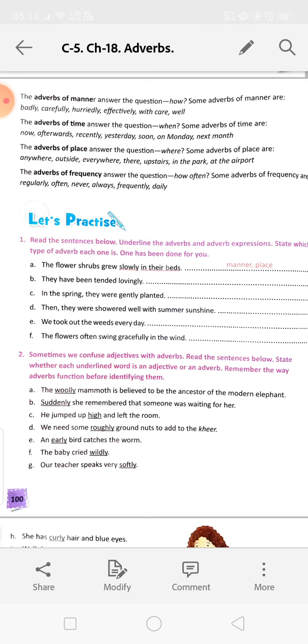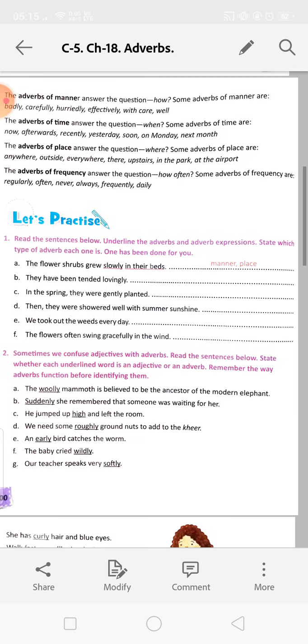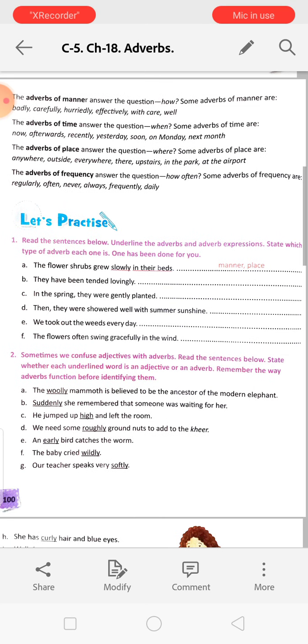The adverb of place answers the question where. Some adverbs of place are anywhere, outside, everywhere, there, upstairs, in the park, at the airport. Adverbs of frequency answer the question how often, that means how many times. Some adverbs of frequency are regularly, often, never, always, frequently, daily, like this. Now, let's practice.